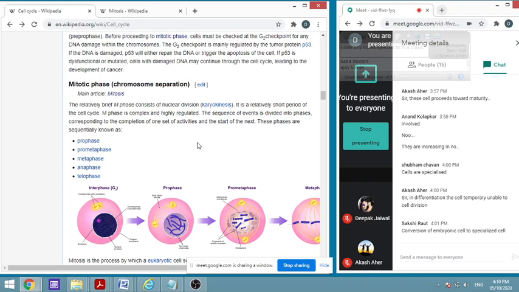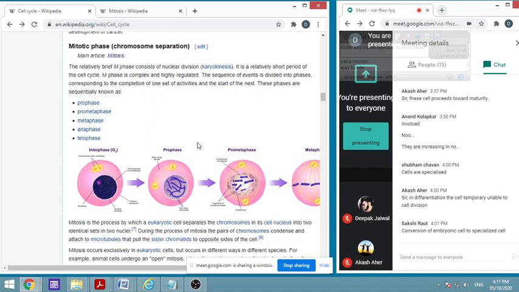We have seen that 91 percent of the time is interphase, and only 9 percent, or around 10 percent, of the time is mitosis. Even during that, all these phases take place. These are schematic representations one after another, because they are so fast that we cannot say exactly this is this phase, this is that phase. But schematically, in prophase, the two centromeres go away from each other.